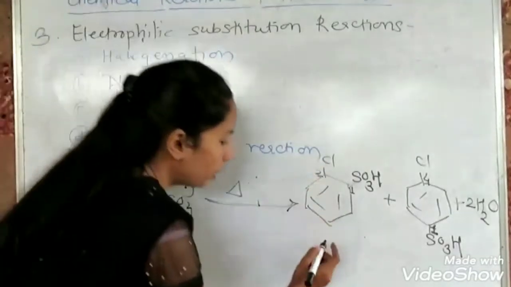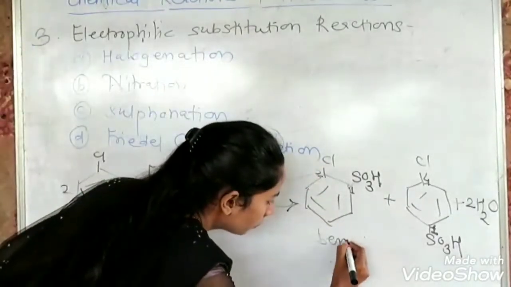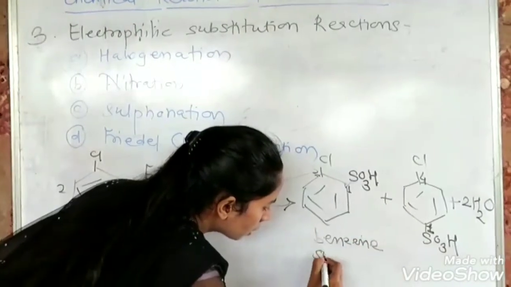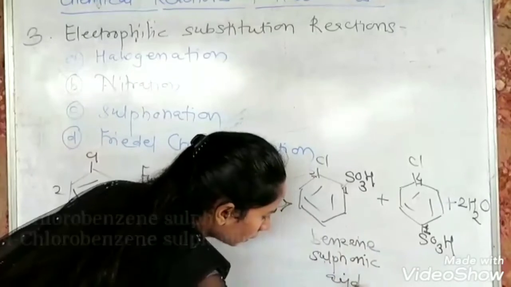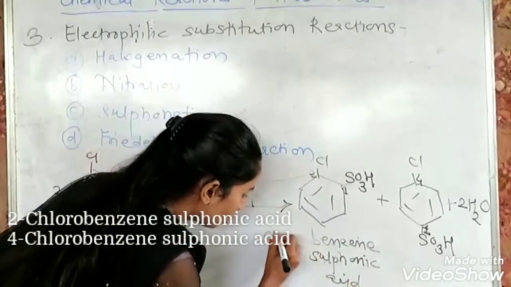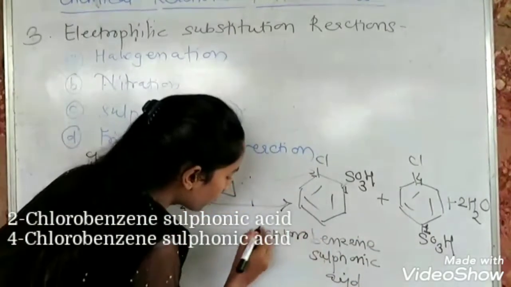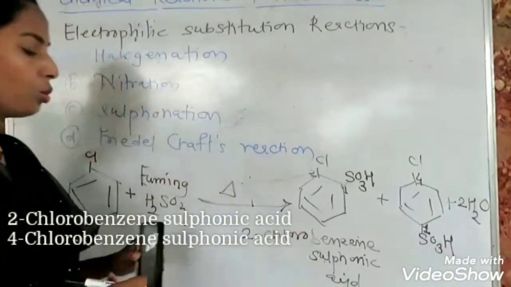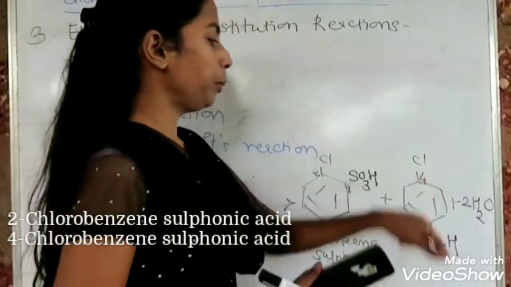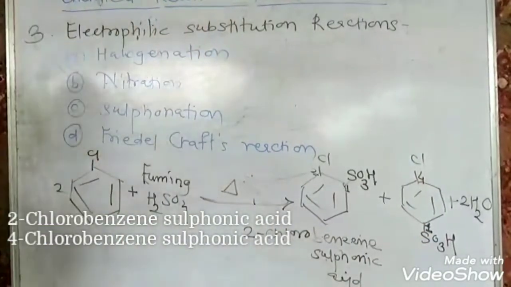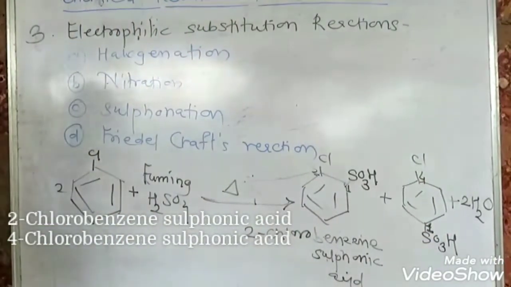So now the name is benzene sulfonic acid, and chloro is the substituent which is present at the second position. So the name is 2-chlorobenzene sulfonic acid, and here it becomes 4-chlorobenzene sulfonic acid. So this is the sulfonation.